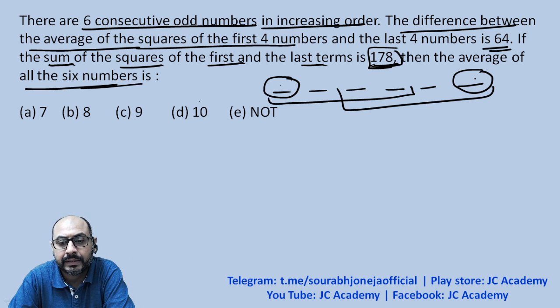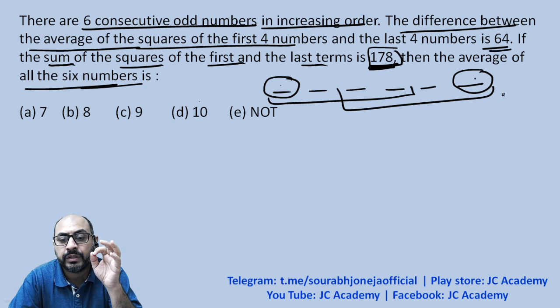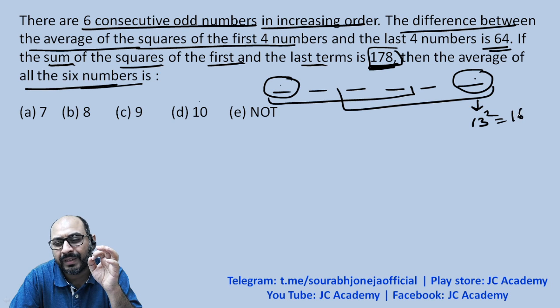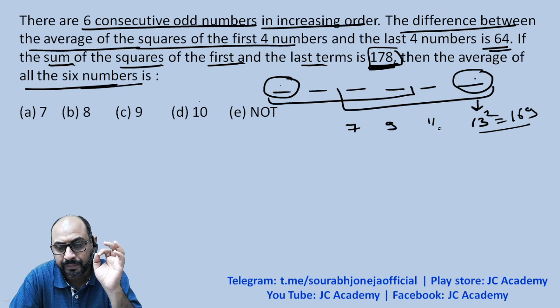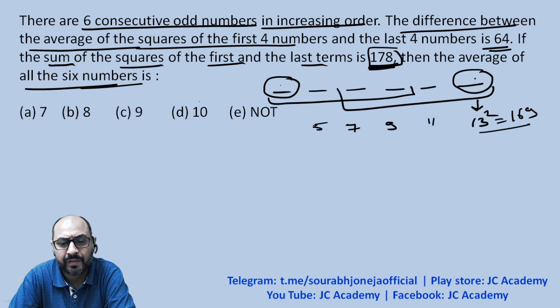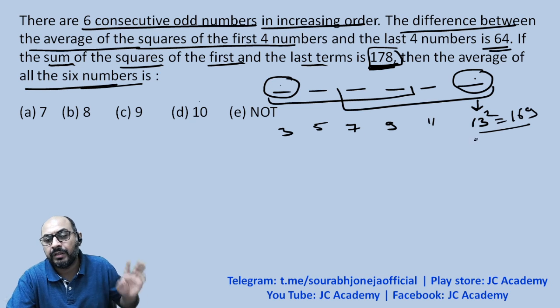The question is saying the sum has to be 178. So it is obvious that if I take this number, the square of 13 is 169. So if this is 13, this could be 11, this could be 9, this could be 7, this could be 5, and this could be 3. So 3, 5, 7, 9, 11, 13 that way.